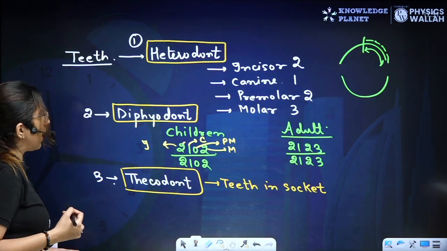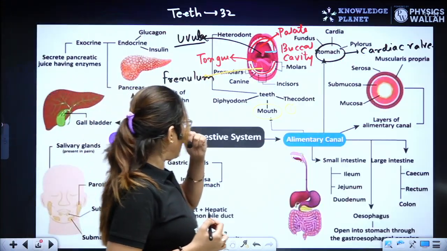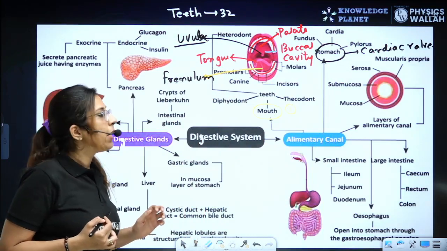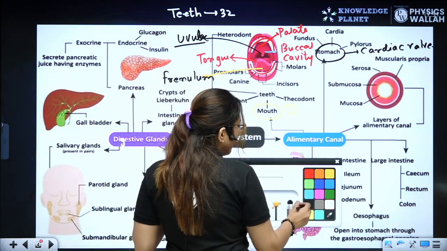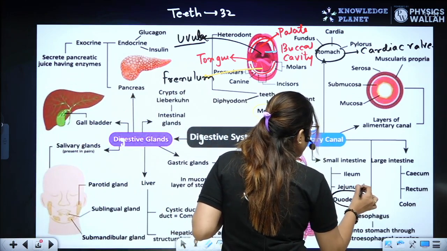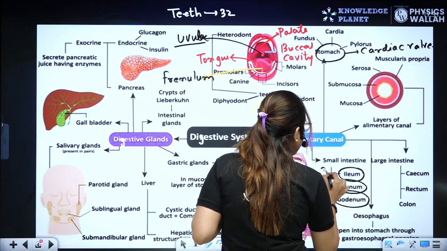Now let's talk about the next part, which is the small intestine. In the small intestine, various parts are there. The first part we have is the duodenum. Then we have the jejunum. And third we have the ileum.